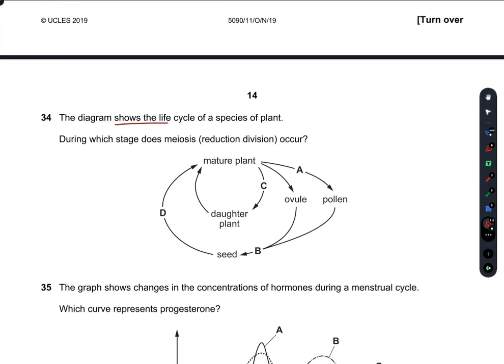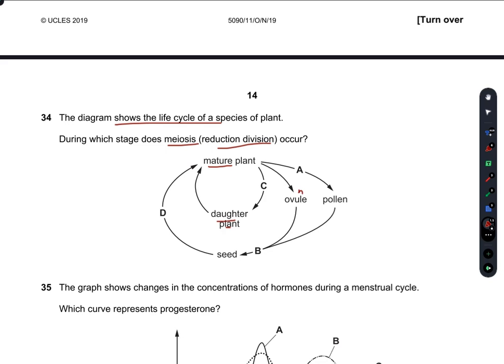The diagram shows the life cycle of a species of plant. During which stage does meiosis, reduction division, occur? So this mature plant undergoes mitosis to produce a daughter plant, which again undergoes mitosis to produce the same original plant. So this mature plant produces gametes.